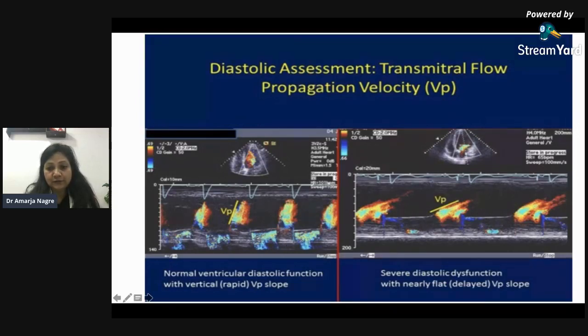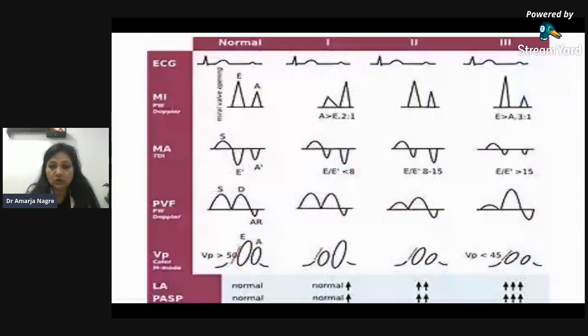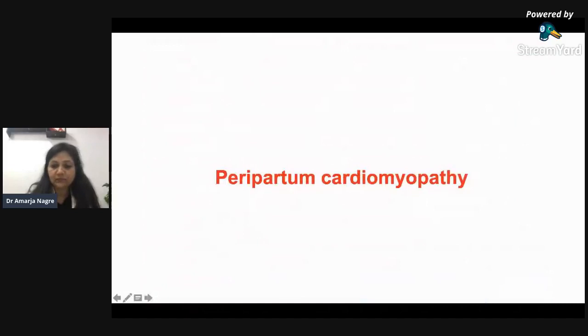If the slope is steep, it is like mild diastolic dysfunction. If it becomes flat, it indicates there is a severe type of diastolic dysfunction. So this is the overall chart of everything that I have been telling now: the mitral inflow, the annular velocities, the pulmonary vein S, D and A, and the propagation velocity. So that was all about diastolic dysfunction in detail.